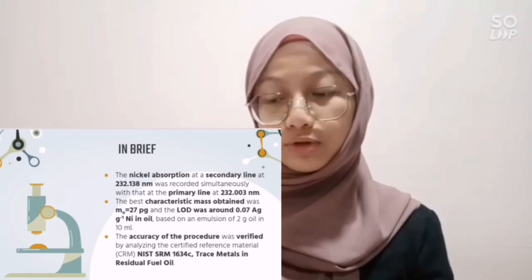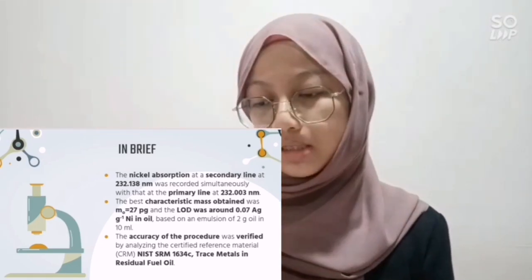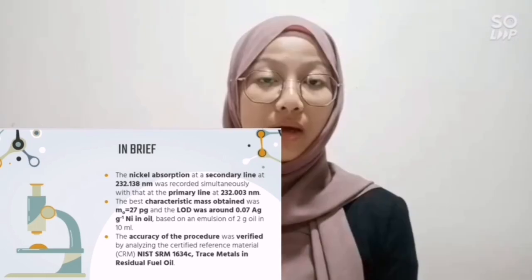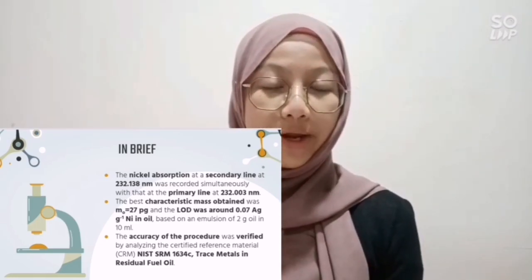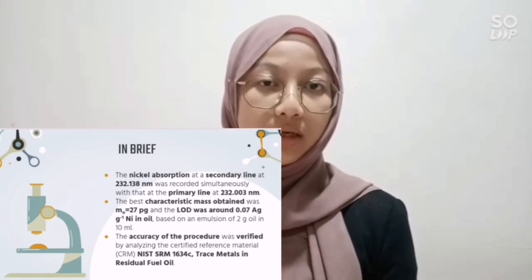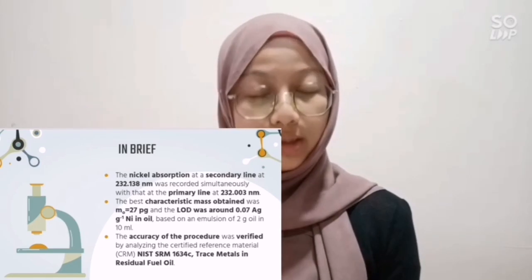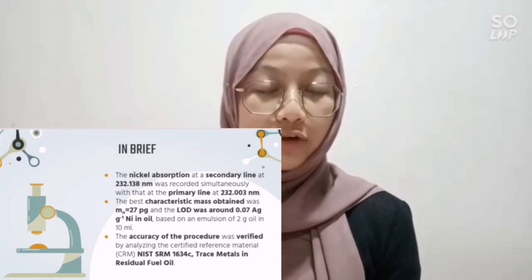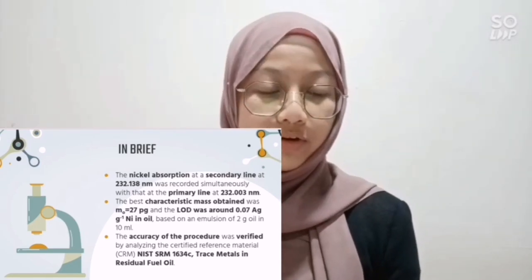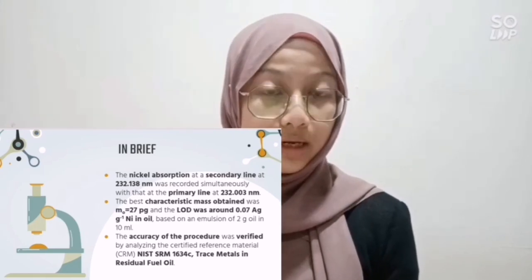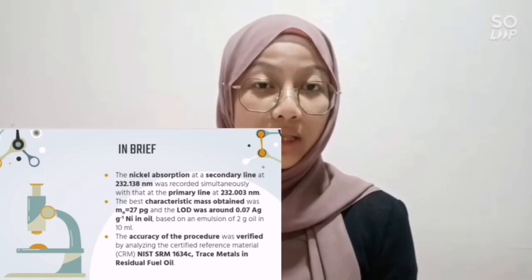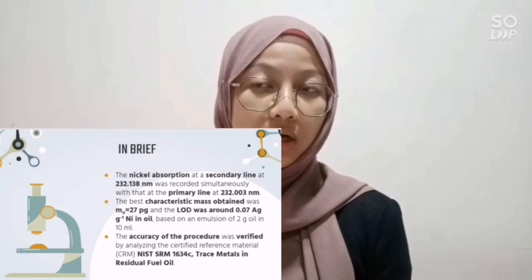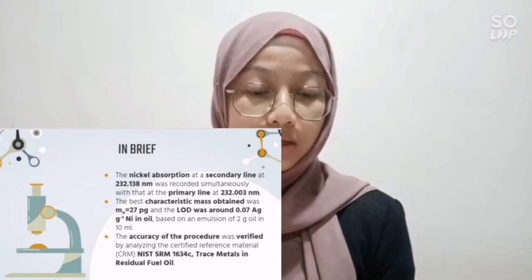And the accuracy of the procedure was verified by analyzing the certified reference material. Based on this journal, the most reliable procedure to determine the nickel concentration in crude oil and petroleum is by ashing of the sample and analysis of the residue after taking up in hydrochloric acid. But this method is quite tedious and it requires careful control to avoid analyte losses.